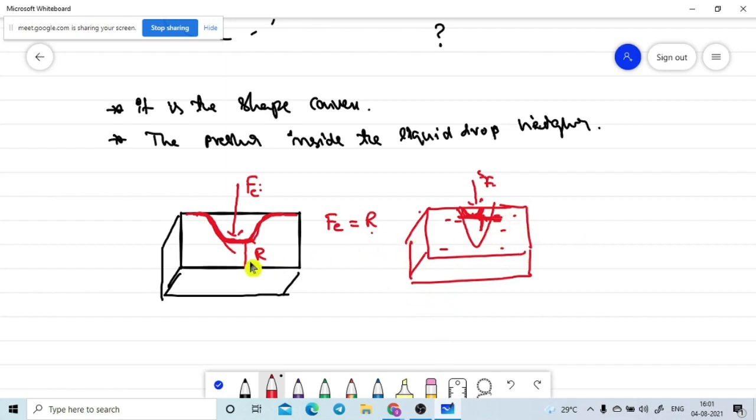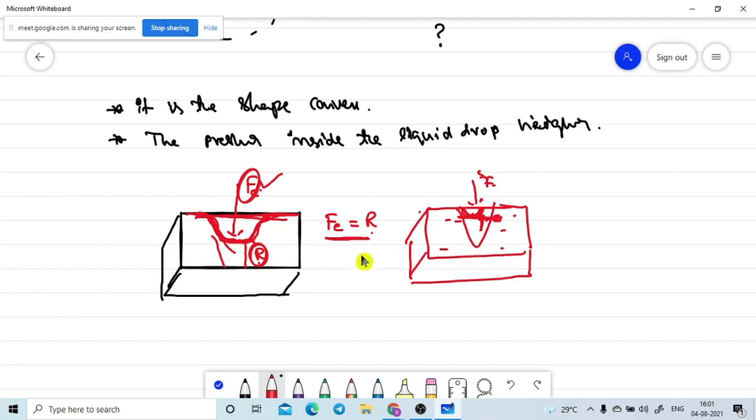See, the deformation will stop at that point where the applied force is balanced by the reaction force generated by the other side of the object. Then only the object will stop deforming. Otherwise, if this value is more, it will go to more deformation; if this value is large, it won't deform at all. Are you getting it or not? Yes, sir. So you can easily observe this.